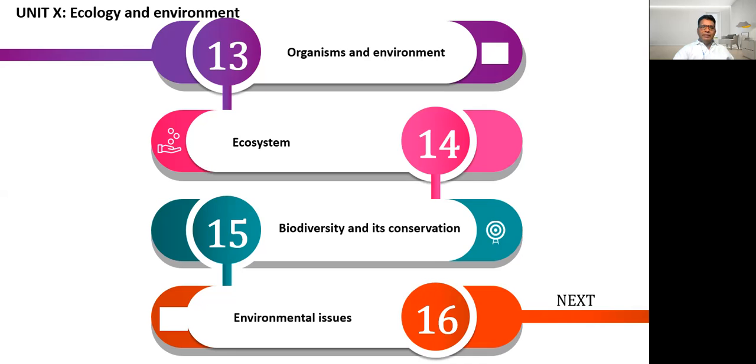Chapter number 14 talks about ecosystem, chapter 15 talks about biodiversity and its conservation, and chapter number 16, environmental issues. In this way, by the end of April, we'll be completing the syllabus of both class 11th and 12th.